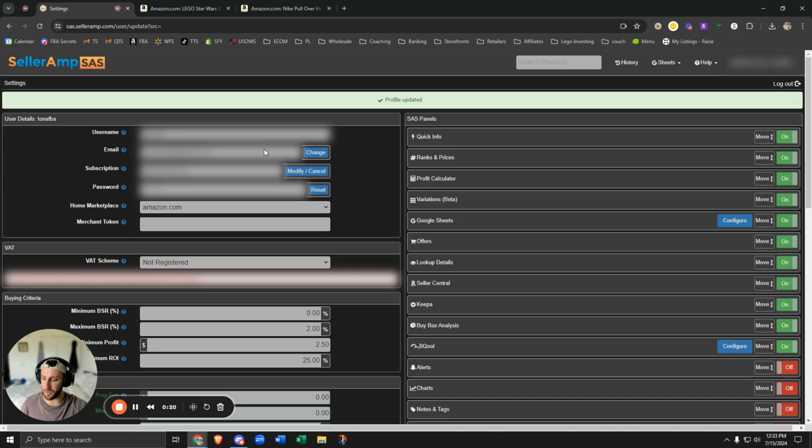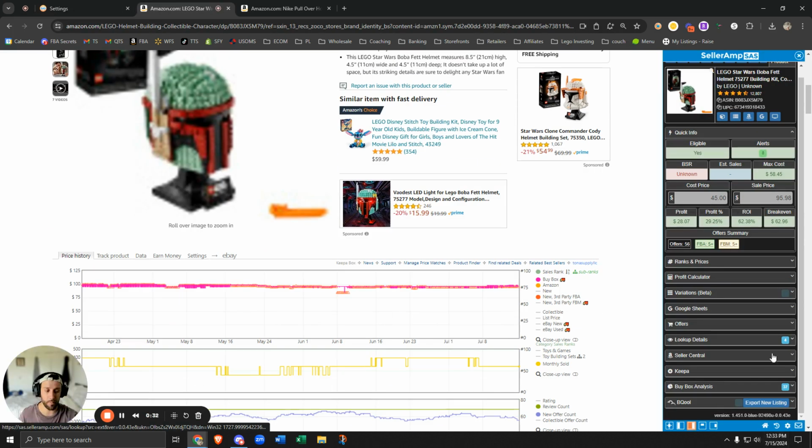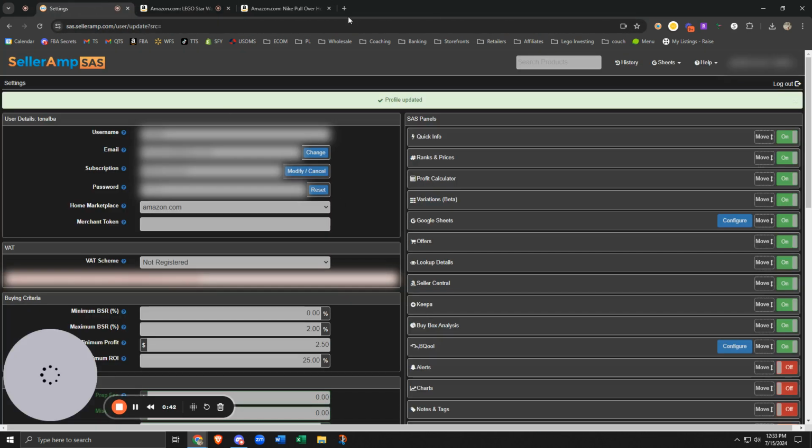So for most of you that may or may not know, whether you're a beginner or an intermediate, you can go on the SellerAmp website, go up into the top right, click your little name, and then click the settings page. You can also edit your settings via the app or via the Chrome extension, shown here by this little cogwheel setting, which I cannot pull up because it'll pull up some information. So that's how you can change it there. You can also change it on the website and the app as well.